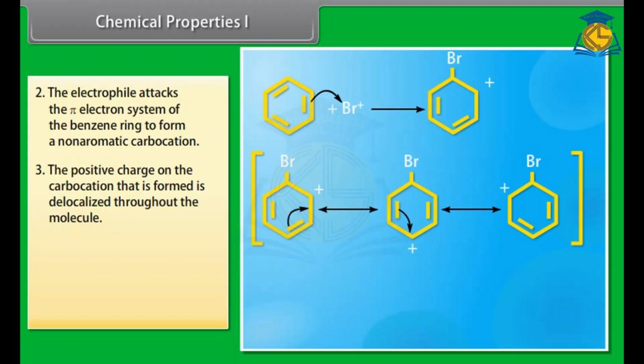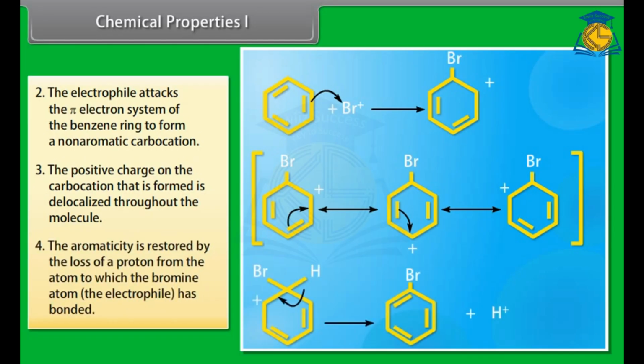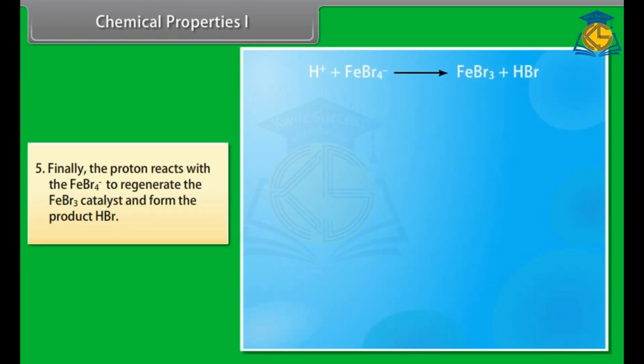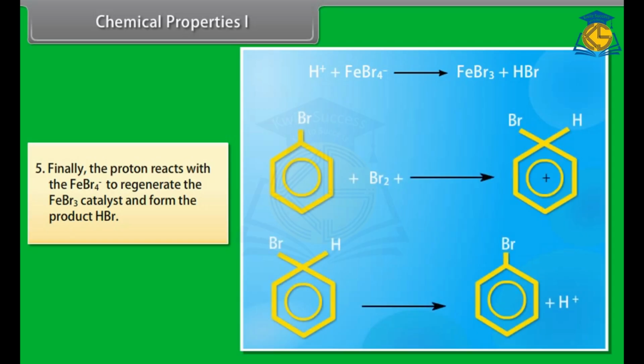The positive charge on the carbocation that is formed is delocalized throughout the molecule. The aromaticity is restored by the loss of a proton from the atom to which the bromine atom, the electrophile, has bonded. Finally, the proton reacts with the FeBr4- to regenerate the FeBr3 catalyst and form the product HBr. You can summarize this particular electrophilic aromatic substitution mechanism like this.